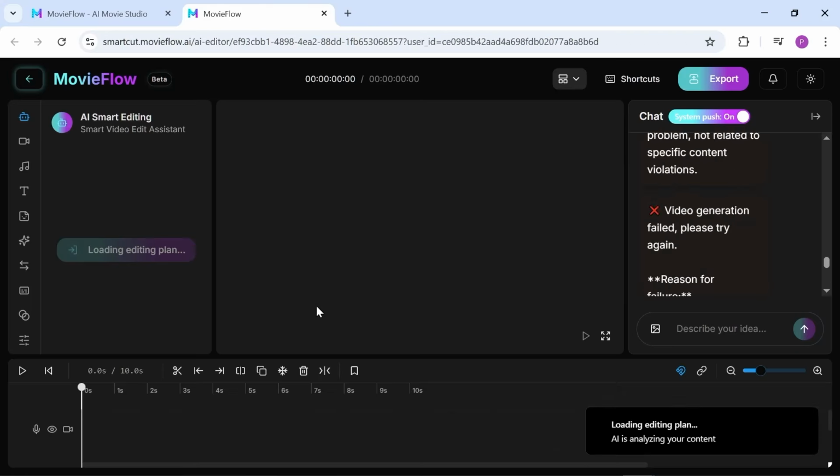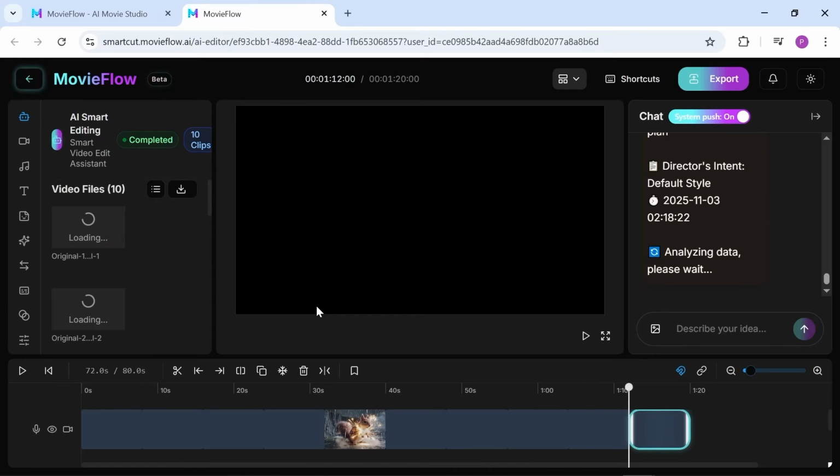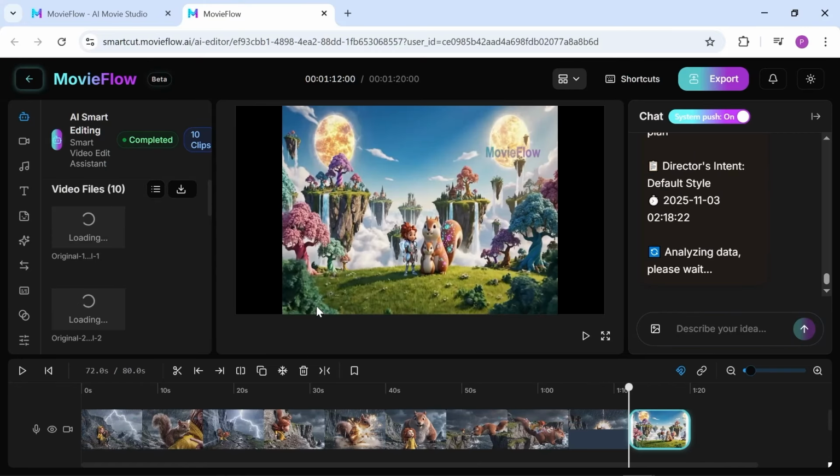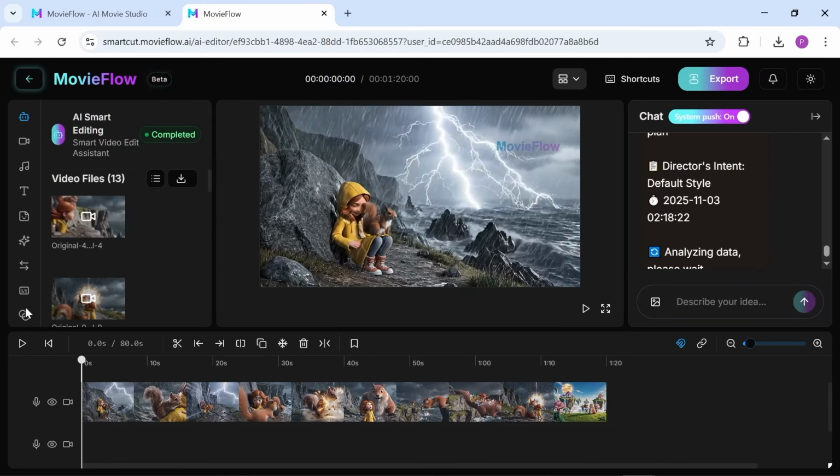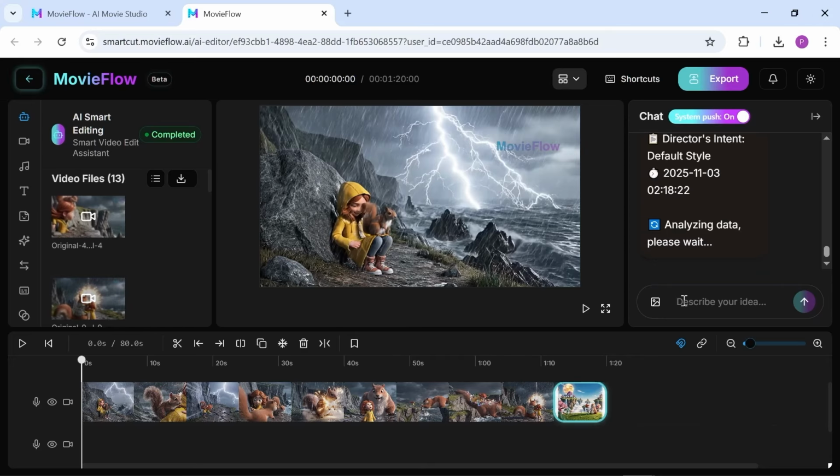Once you click apply everything, all the shots in the final video move into the editing workspace, and there you can rearrange scenes, cut clips, and add simple transitions. Some tools like effects, color correction, and advanced sound options are still coming soon, but the basics work fine. You can even ask the MovieFlow chatbot to make changes for you directly.